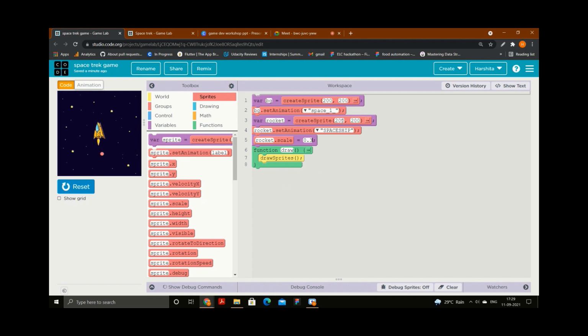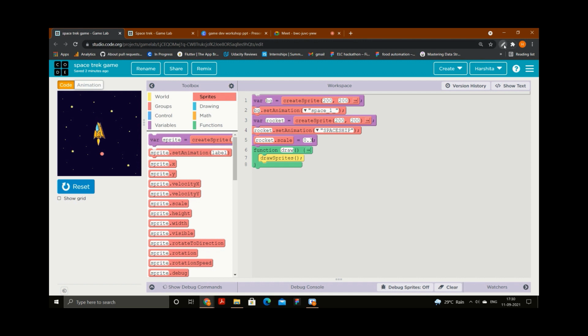So the first one was the x axis and the second one was the y axis. The x axis means if I want to change the position horizontally, and the y axis means if I want to change the position vertically. So right now I will not disturb the x axis, I will change the y axis.